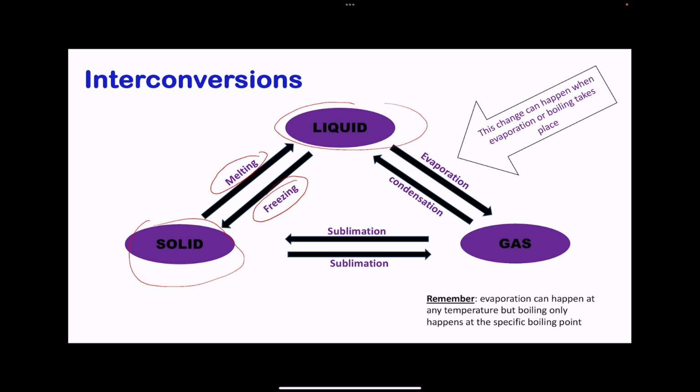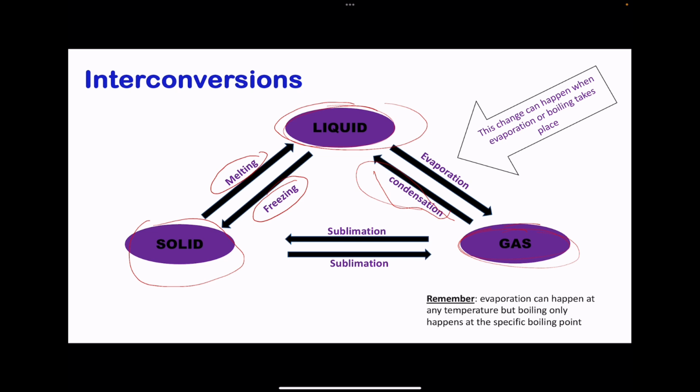And to convert a liquid into a gas, this is going to be evaporation. Converting a gas into a liquid, the process is called condensation. Again, this involves removing heat from the gas in order to turn it into liquid. The removal of heat decreases the kinetic energy, and so the particles will not move so fast. So they will come close to each other, attracting each other more, and then they will become liquid.